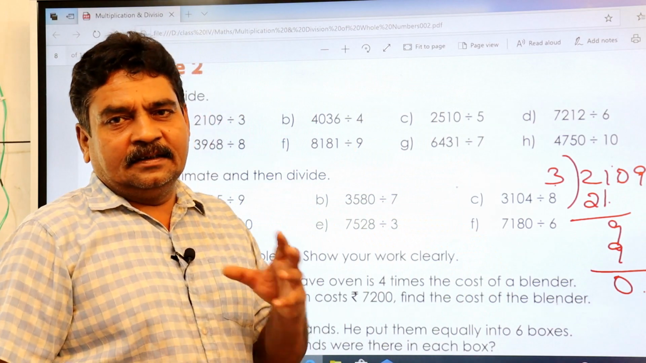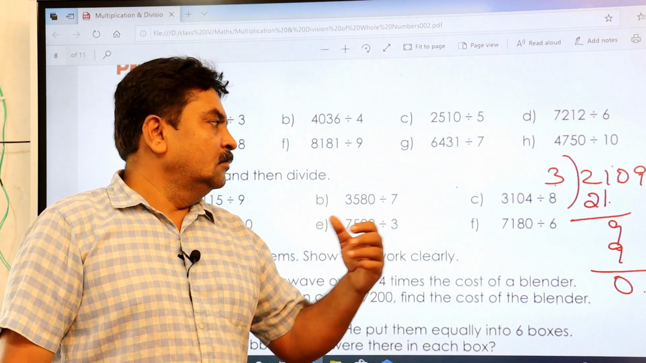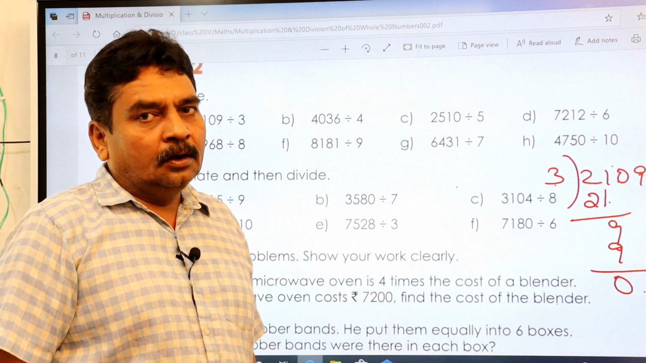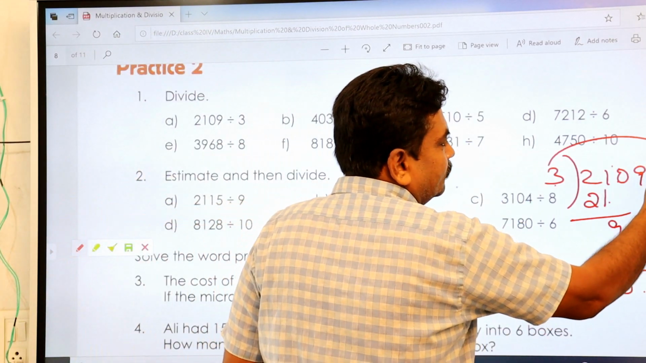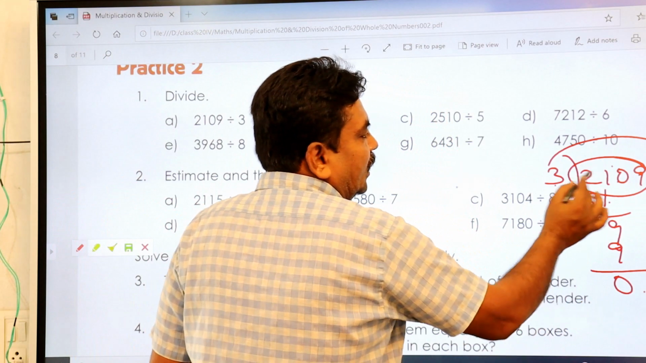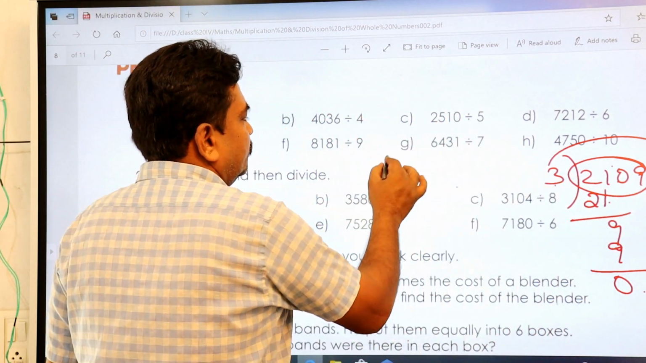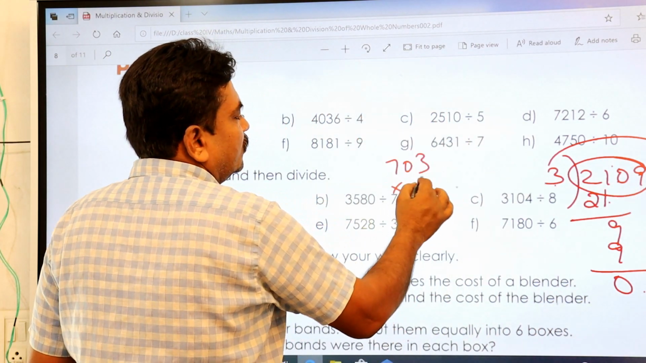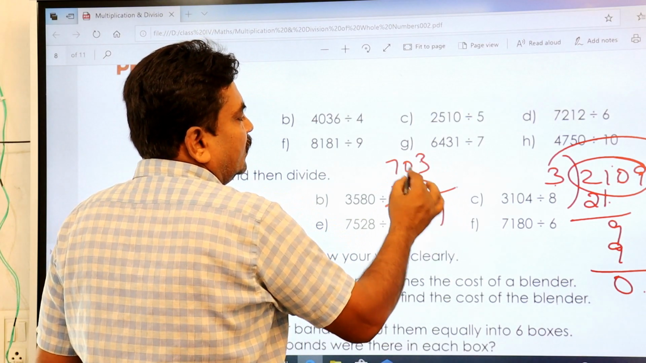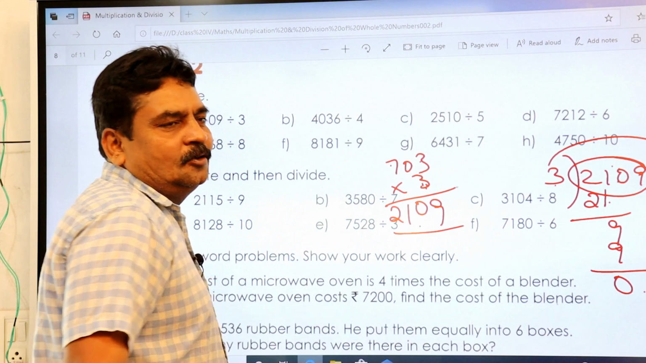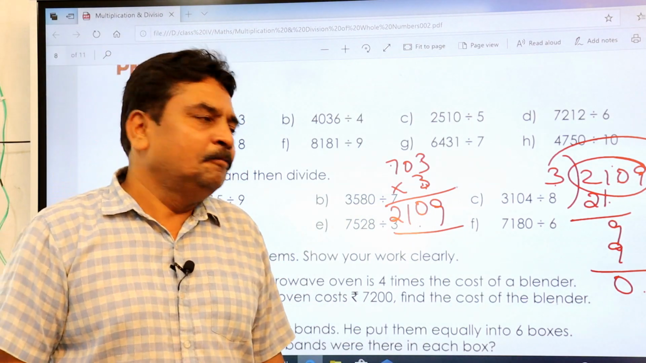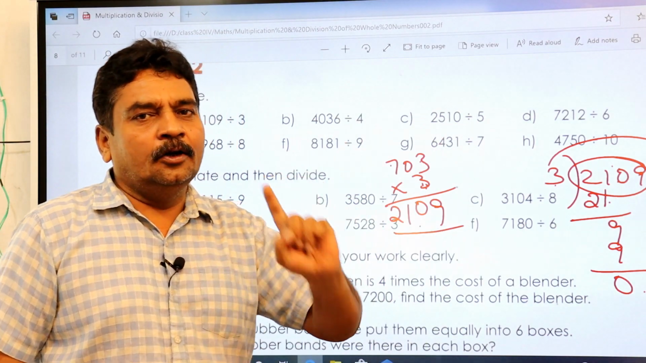Now you check once whether your answer is correct or wrong. How are you going to check? If you multiply these things, you should get the dividend. That is 703 into 3. 3 threes are 9. 3 zeros are 0. 3 sevens are 21. You got the dividend, 2109. In this way, you can do it.